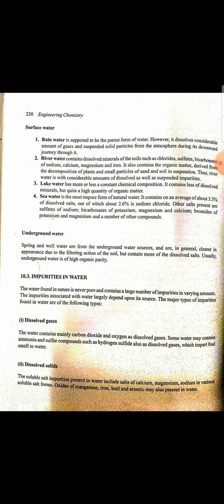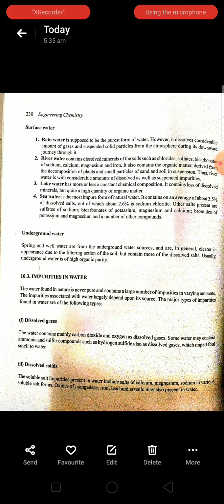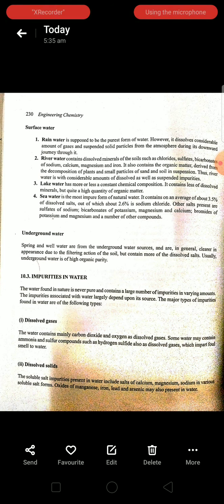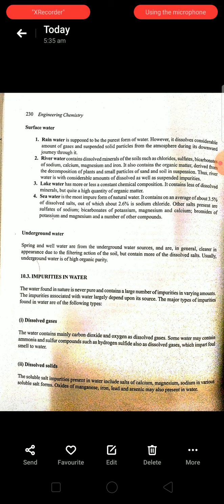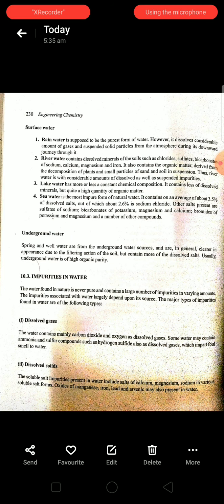Other gases present are ammonia and hydrogen sulfide. The formation of hydrogen sulfide gas in the water imparts a foul smell, or bad smell, to the water.